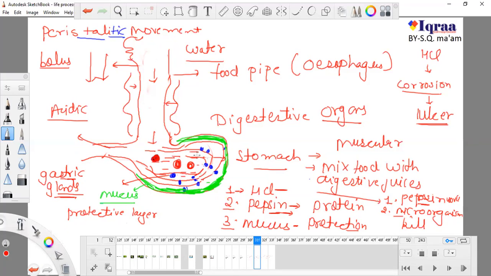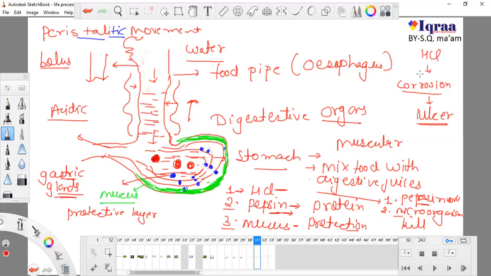Now this is the working of our stomach. Sometimes there is a huge secretion of HCl, and it will flow upwards into the food pipe, and it will create a problem which is known as acidity.